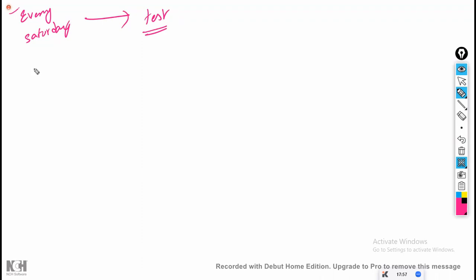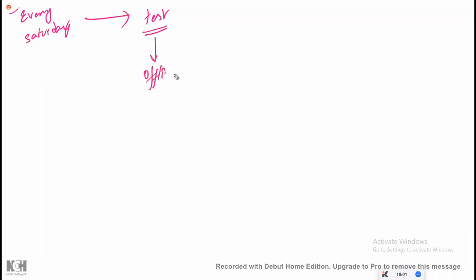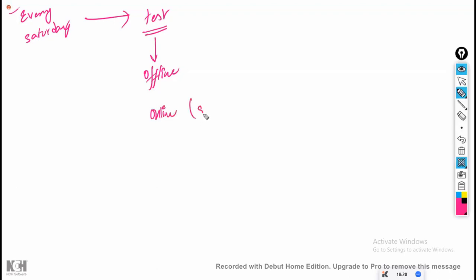And this test will be only offline. Whoever are offline students, you can attend. Whoever are in Hyderabad and attending online classes, if you want, you can come and attend. Now coming to the online students who are out of Hyderabad: once the test is completed, I'm going to share the question paper with you and you can write it on your own.